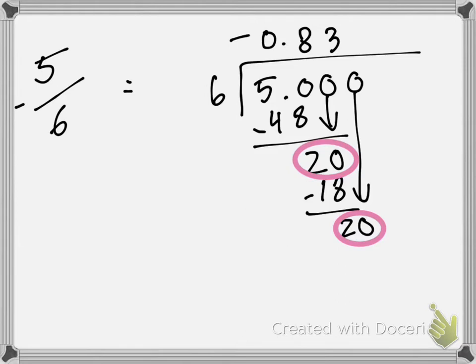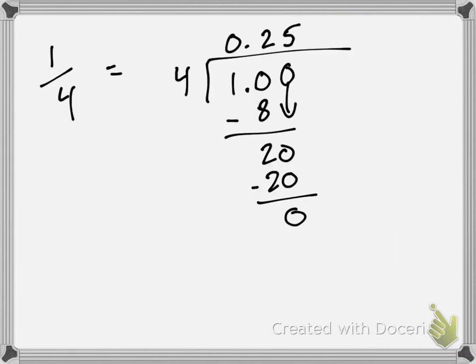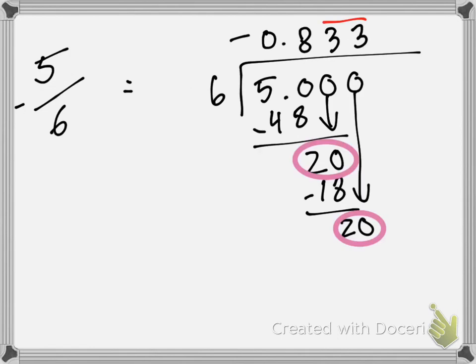We found out that it's repeating. Oh, Fernando says only the 3. Yes. So it is possible for only part of something to be repeating. Nathan says we put it just over the 3 because the 3 is the only part that keeps repeating. That 8 only happened once. So it's completely possible to have something where all the numbers repeat, where none of the numbers repeat, and where some of the numbers repeat. So that's a nice review of chapter 5 and a little bit back into chapter 4. That's honestly it.